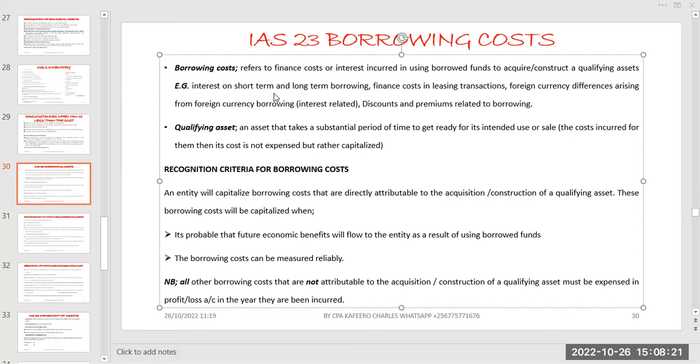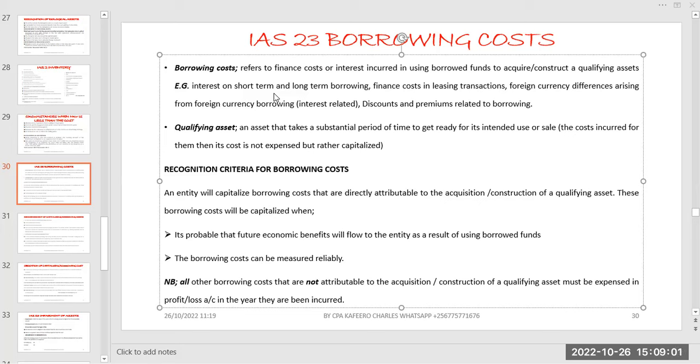Then the other one, you may talk about if it was premiums. They may tell you that we are giving you a loan and you are paying interest of 5%, but there are other charges. Let's say you are going to be paying interest of 5%, but you have administrative cost of, let's say, 2% over 1%. It depends on whichever terms that are there. Then that administration cost is going to increase on what? On the amount you are going to be paying back.